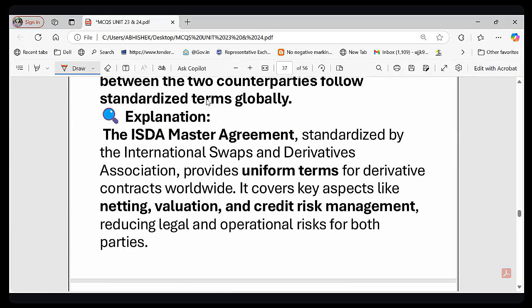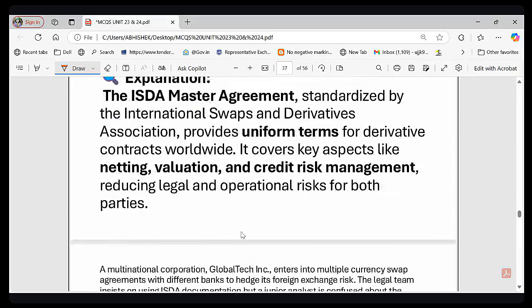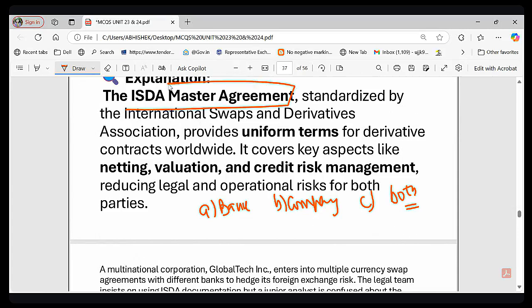So let me ask you a question. Who do you think benefits more from ISDA master agreement? Option A, bank. Option B, company. And option C, both. किसको ज्यादा बेनिफिट मिलता है ISDA master agreement से? बैंक को, कंपनी को, या दोनों को? What do you think? Who gets maximum benefit from ISDA agreement? Is it bank? Is it company? Or is it both?